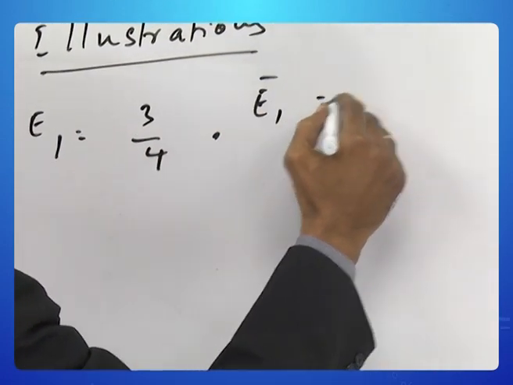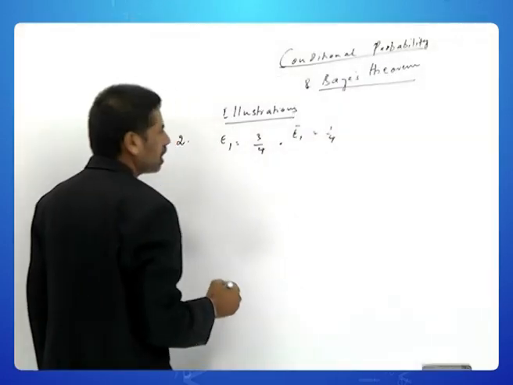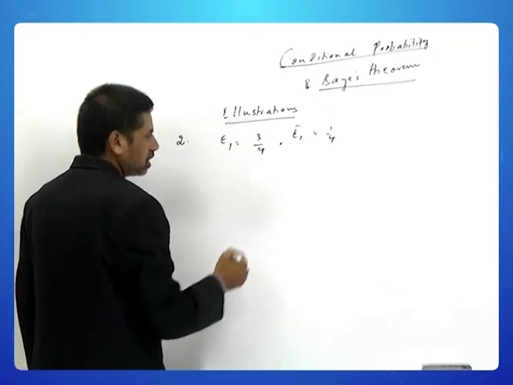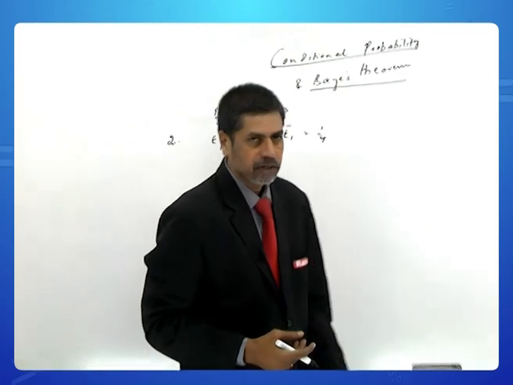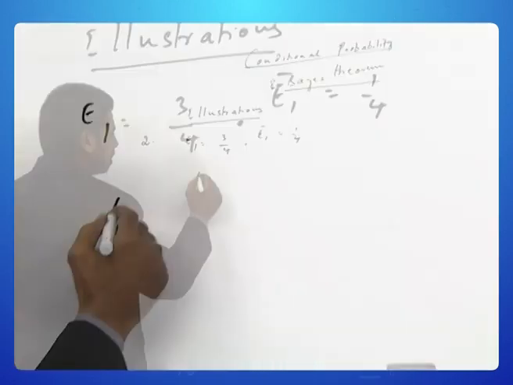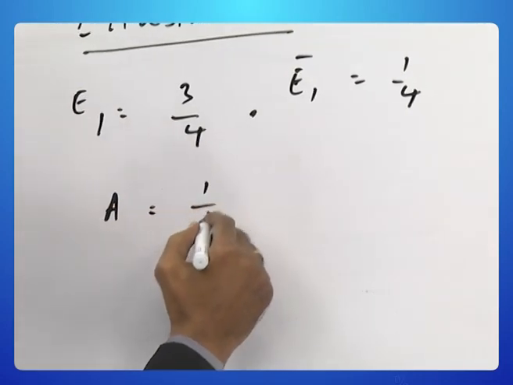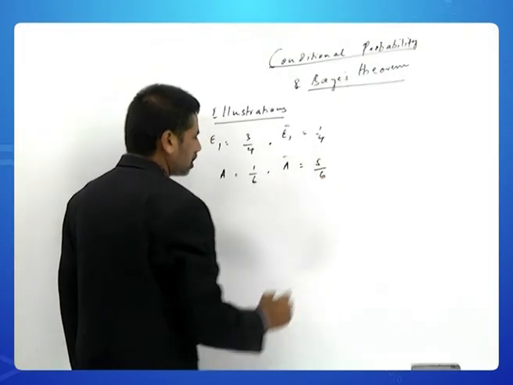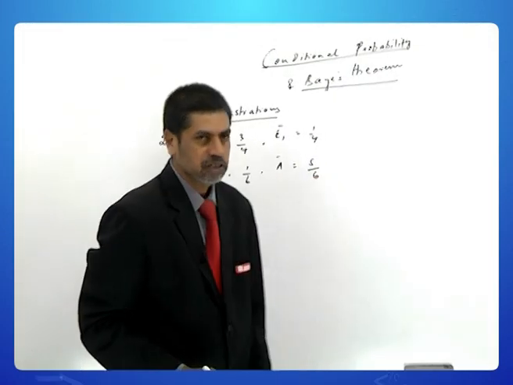So, E1 complement will be 1 by 4. And then we have another thing, where he tosses a die and then he says it's a 6. So, that probability is 1 by 6, that it's not a 6 is 5 by 6.